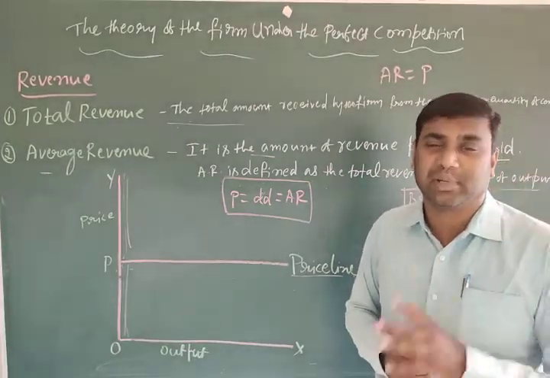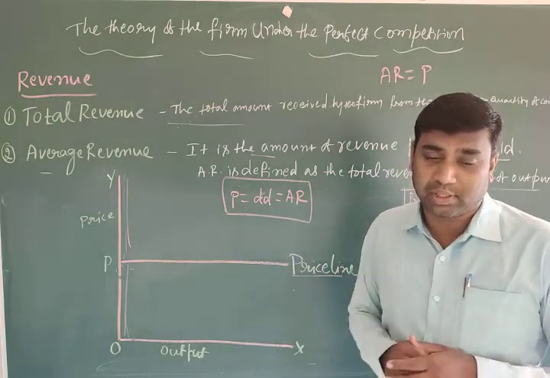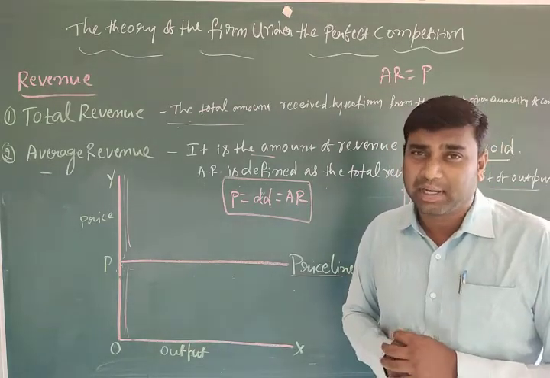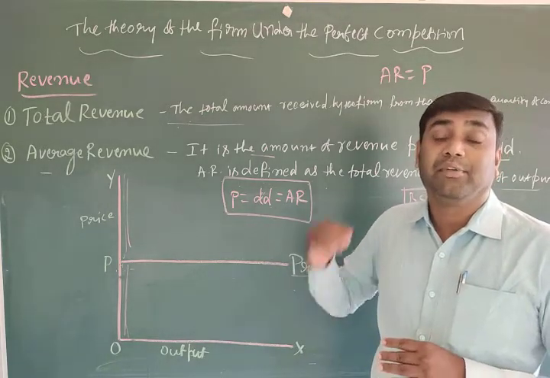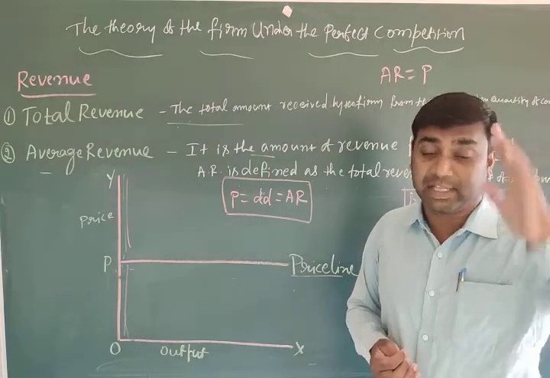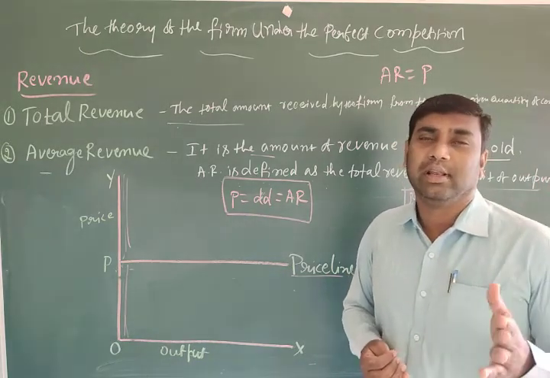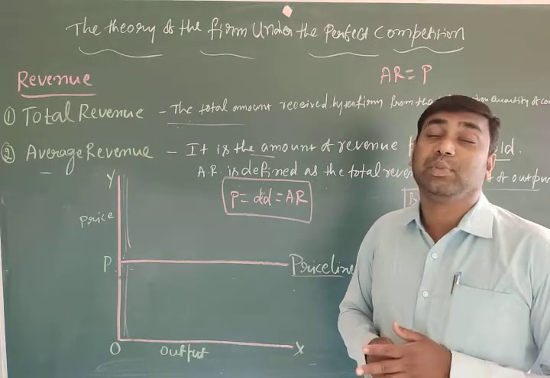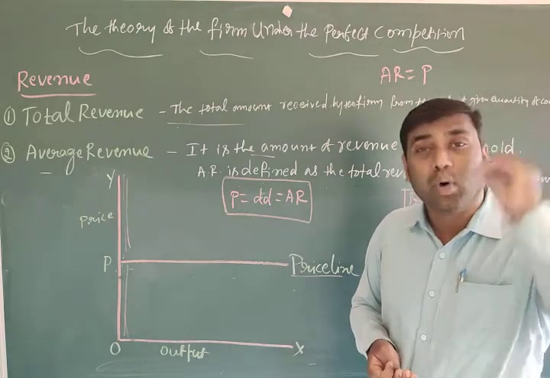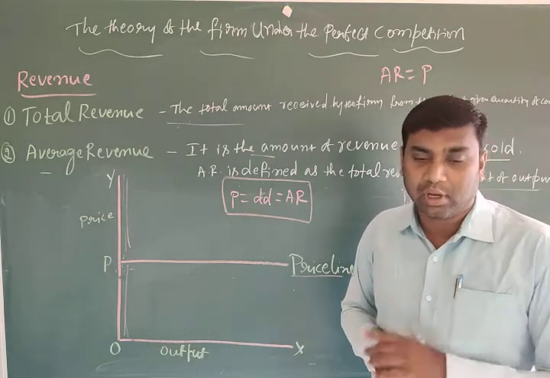Perfect price means constant price. Here, whatever changes in the output level, there are no changes in the price. Price should be constant. They can sell any number of goods and services at the market price. In the perfect competitive market, a firm can sell as many goods as it is expecting, as many units of good as it wants at a uniform price. Uniform price means the same price. Don't forget about that one.